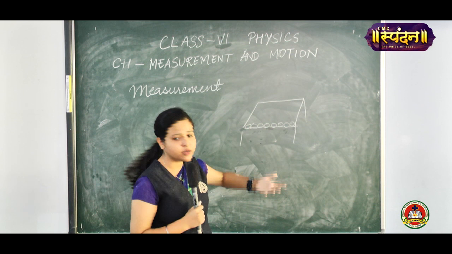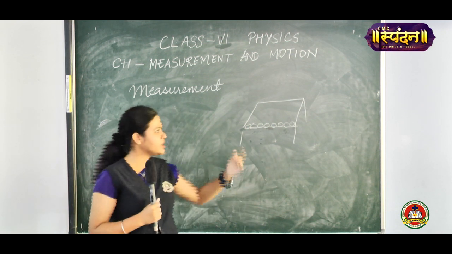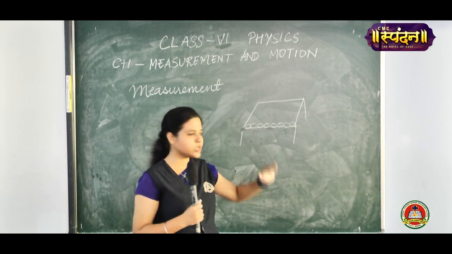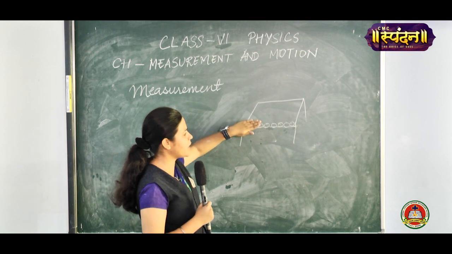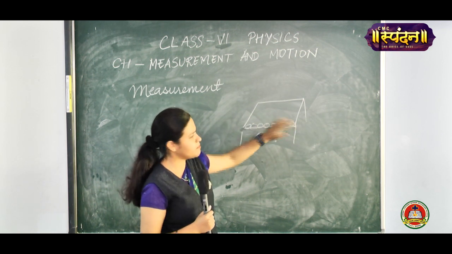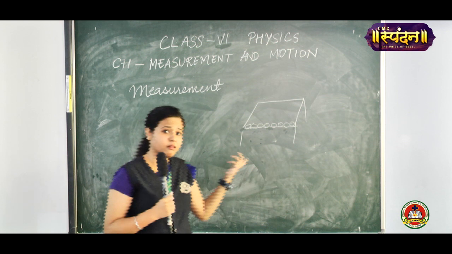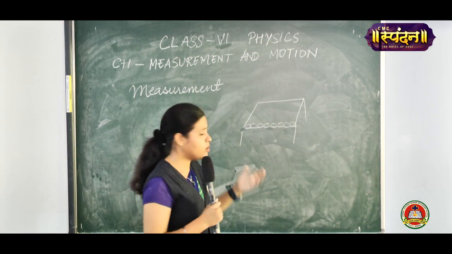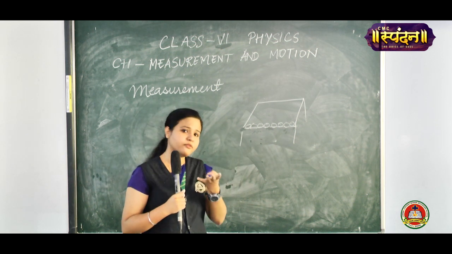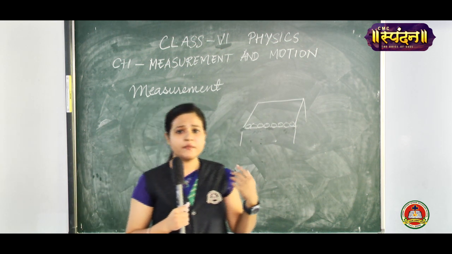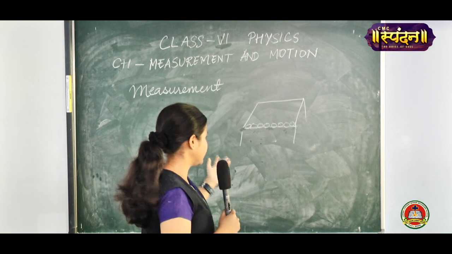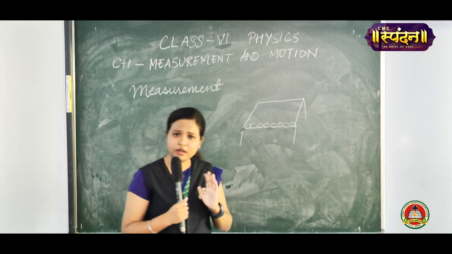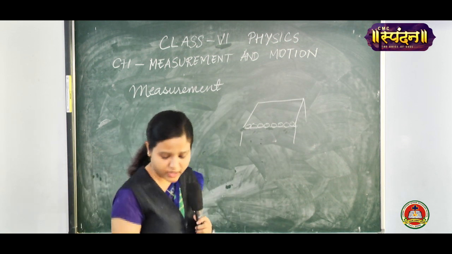So then some children came up with the idea that we can stand on the table and using our foot, we can keep our foot one after the other and then we can measure the table. Again, foot cannot be the same, the size of the foot is not the same for everyone. So for some girls it was 4 feet, for some it was 1 foot, like that it was different for different people. So what is measurement?